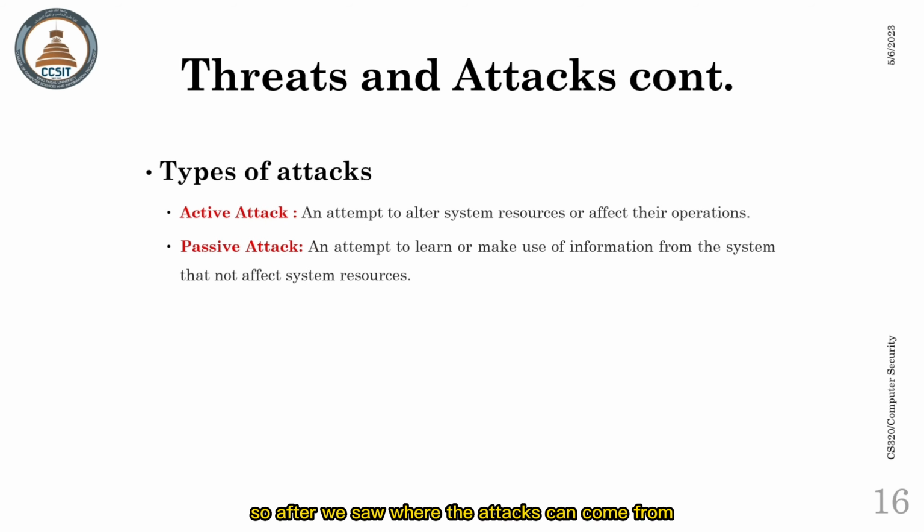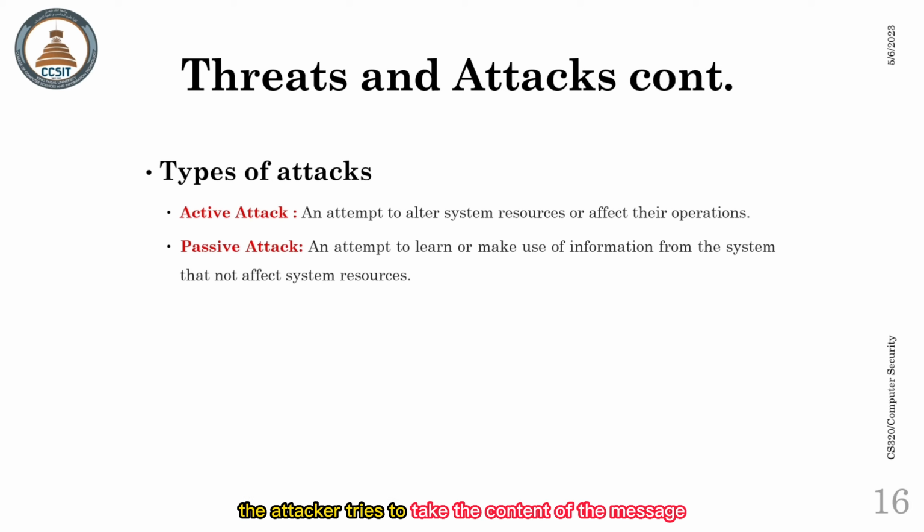So after we saw where the attacks can come from, now let's see what types of attacks we have. So there are two main types of attacks. The first type is active attacks, and this is when the hacker or the attacker tries to attack the system with a goal to change the content of the message that is being sent. This could lead to serious effects in terms of system integrity and system availability. But thankfully, this type is easier to detect compared to the second type, which is the passive attack.